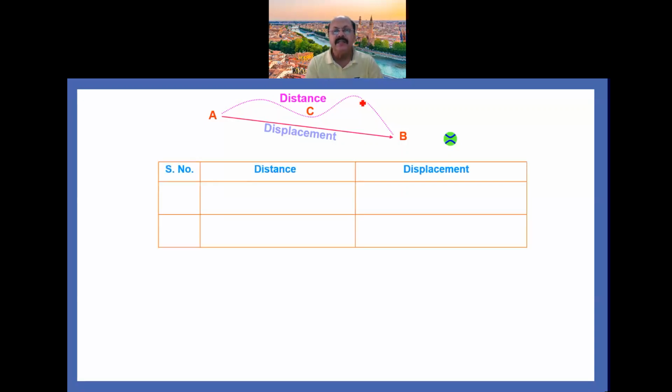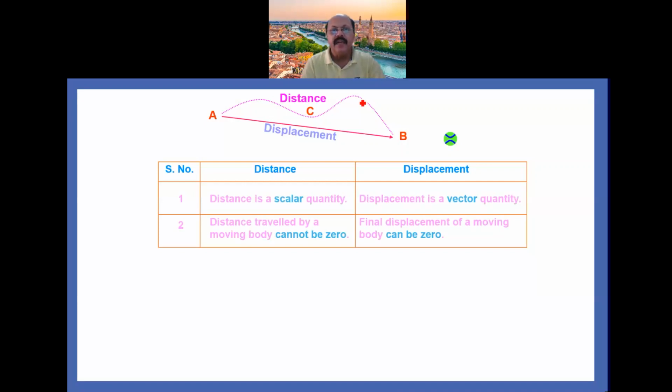Now the difference between the distance and displacement. Here you see that 2 points are given. The distance is a scalar quantity, whereas displacement is a vector quantity. Similarly, the distance traveled by a moving body cannot be 0, whereas the final displacement of a body can be 0, that you have seen in the illustration.